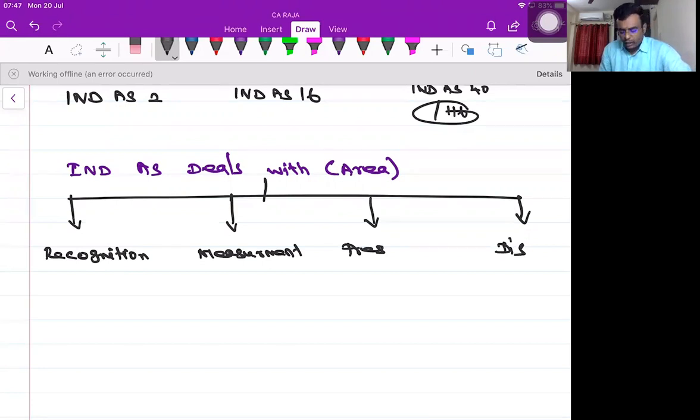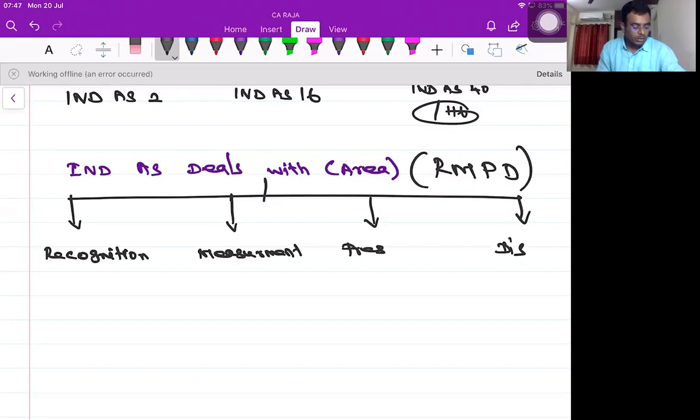I hope all these things would have been studied at your IPCC level itself, group 1. There is one question which commonly comes from this area: could you please specify the areas in which accounting standards deal? Foremost question. Recognition, measurement, presentation, disclosure, RMPD.